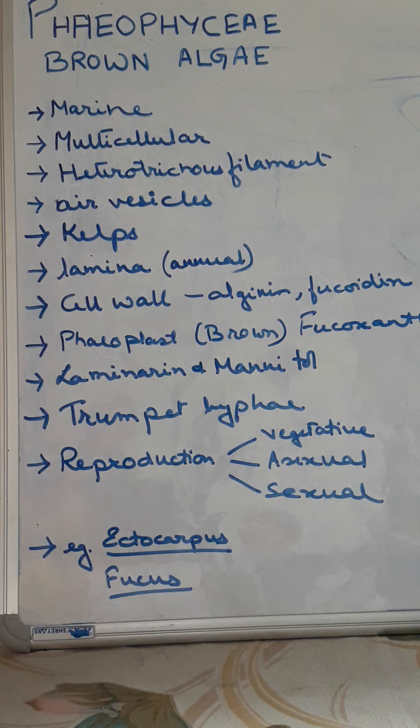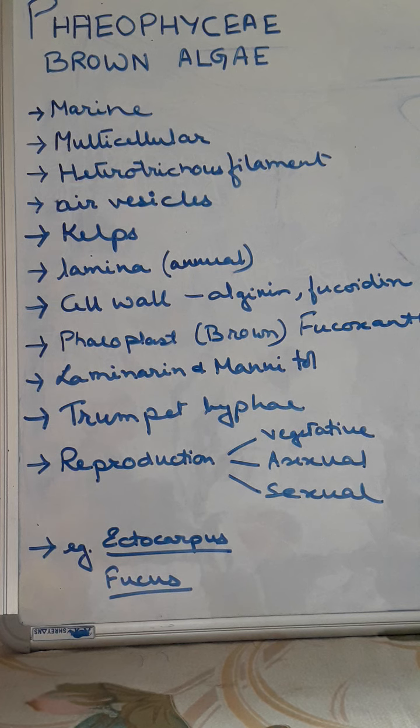Now here the filament is heterotrichous. Hetero means different, isn't it? That means two types of filaments are observed. One is prostrate and the other is erect. One will be prostrate, meaning it will be creeping over the surface, and the other erect, meaning it will be standing straight.